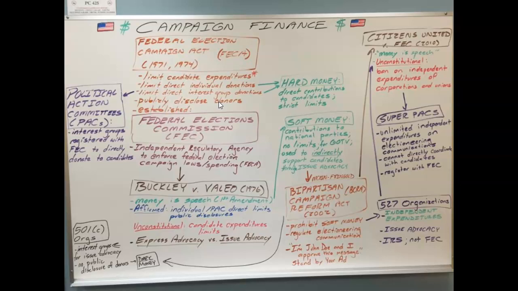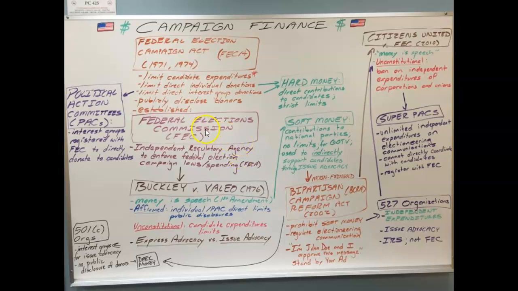And number 5, it established a new part of the bureaucracy, which we'll be going over tomorrow, and that is the Federal Election Commission, or otherwise known as the FEC. You need to know that the FEC is an independent regulatory agency, and its job is strictly to enforce the laws of FECA and any other campaign law that's out there by Congress.